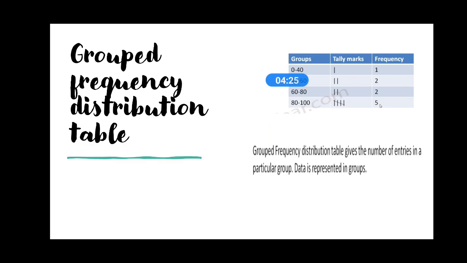Next is the grouped frequency distribution table. Grouped means we organize the data in groups. As it is given over here, you can see it is grouped like 0 to 40, 40 to 60, 60 to 80, 80 to 100, and so on. अगर डेटा को किसी ग्रुप की फॉर्म में ऑर्गेनाइज करके हम टेलीमार्क्स एंड फ्रीक्वेंसी लिखते हैं, तो दैट इज़ व्हाट? दैट इज़ ग्रुप्ड फ्रीक्वेंसी डिस्ट्रीब्यूशन टेबल.